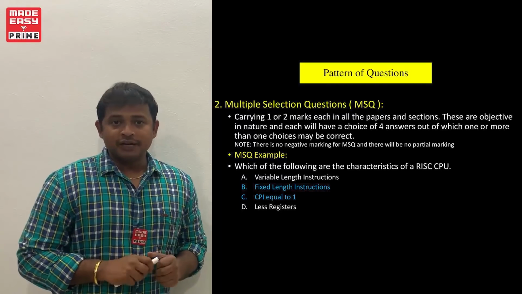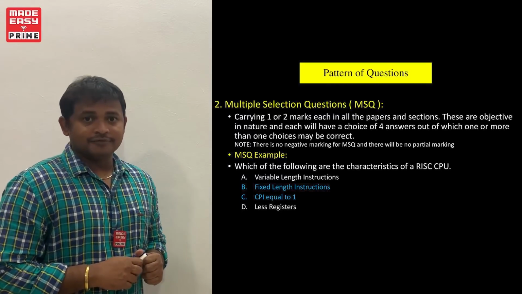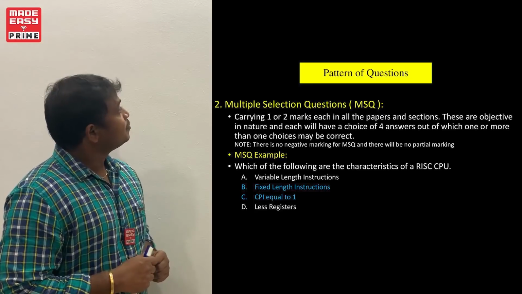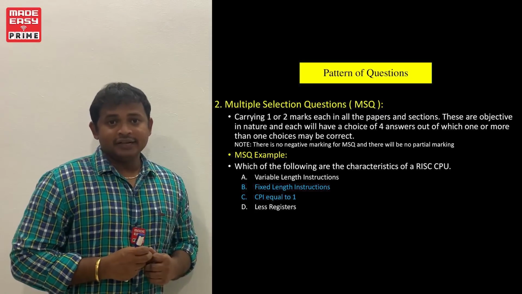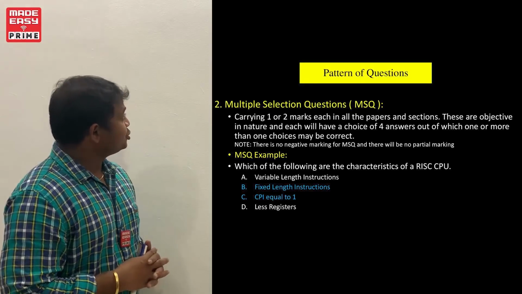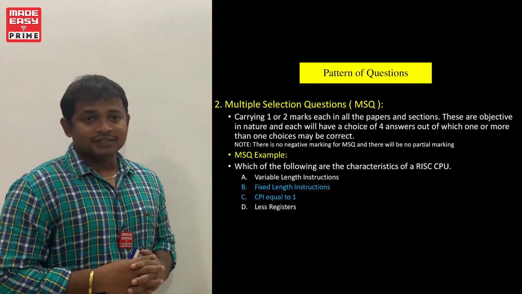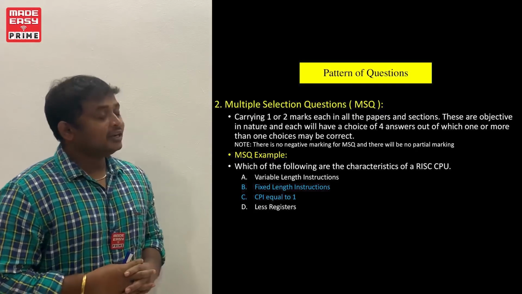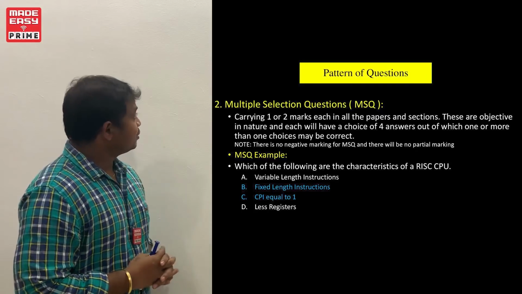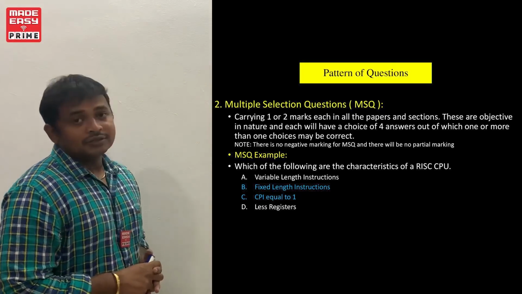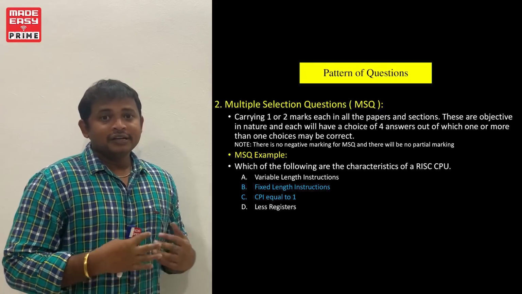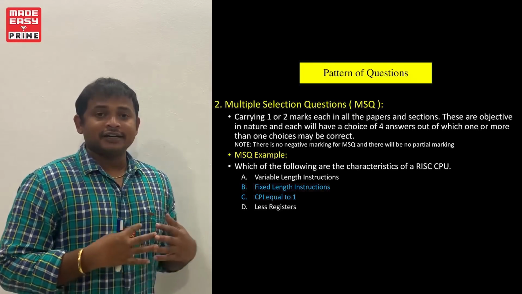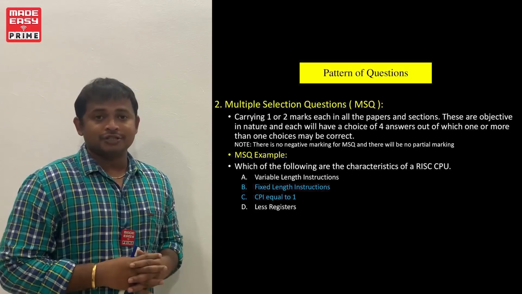Read the question, that is, which of the following are the characteristics of a RISC CPU? 4 choices given. First choice, variable length instructions. Second choice, fixed length instructions. Third choice, CPI equal to 1. Fourth choice, less registers. So in the 4 choices, we need to identify the correct choices related to the question.